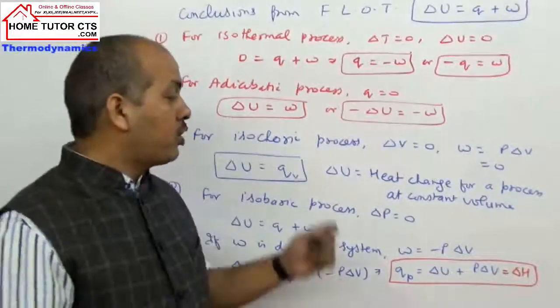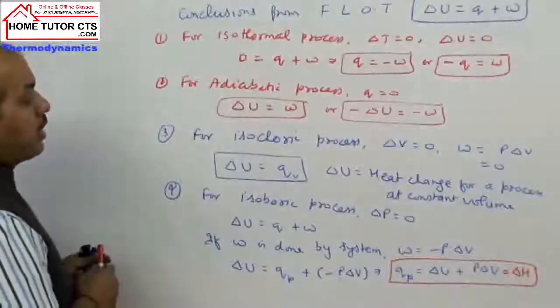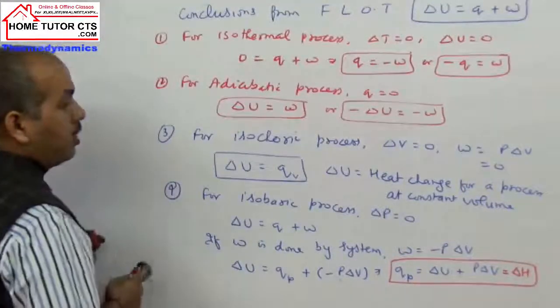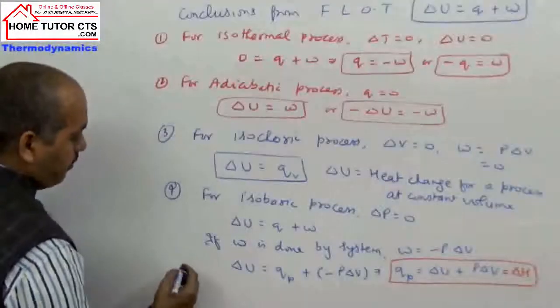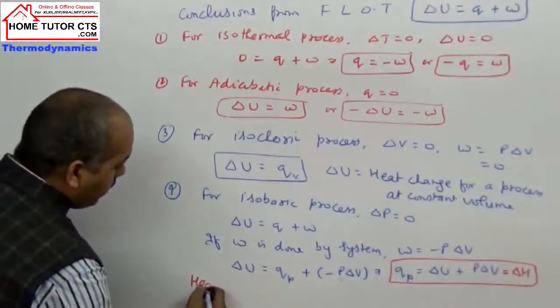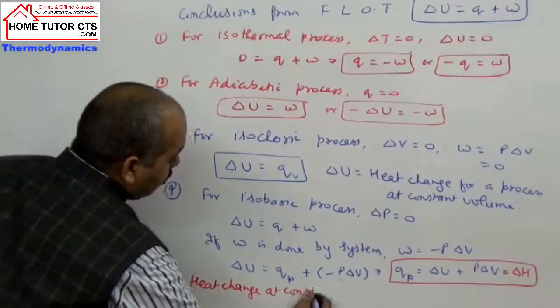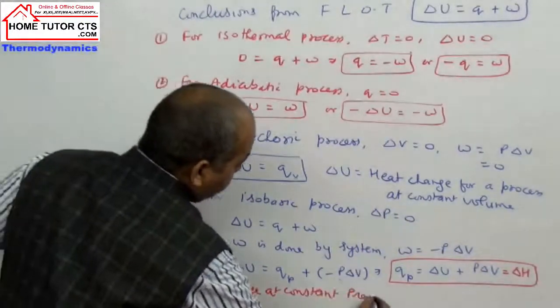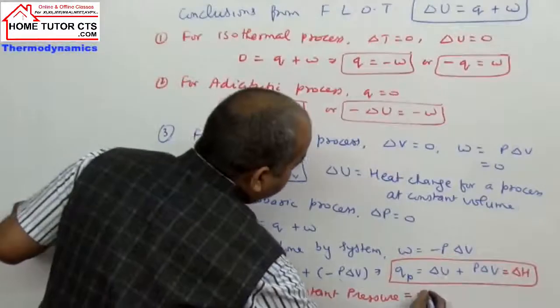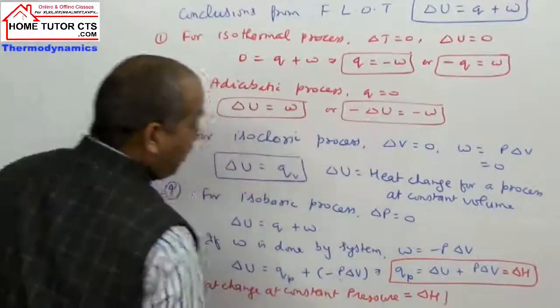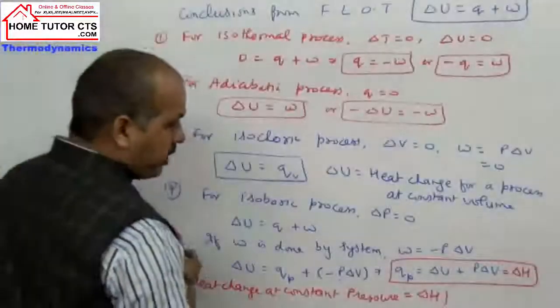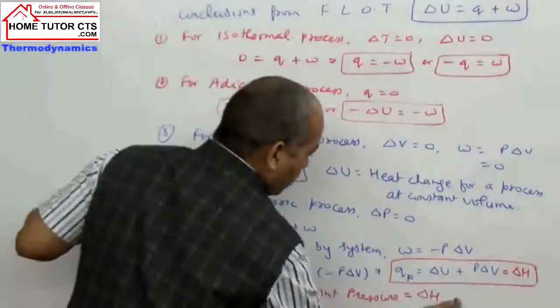So in questions, whenever they require calculation of heat change at constant pressure, they require us to find delta H. Delta H is called enthalpy change, which comes later in the chapter.